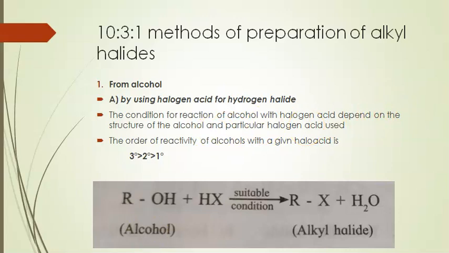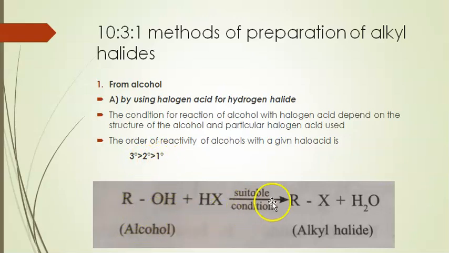In this reaction, the alcohol reacts with the halogen acid. It depends on the structure of the alcohol and the particular halogen acid used. The reactivity order of the alcohols with halo acid is tertiary, which is the most reactive, then secondary and primary.